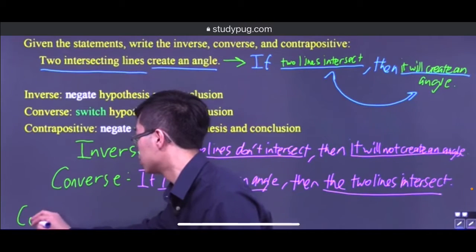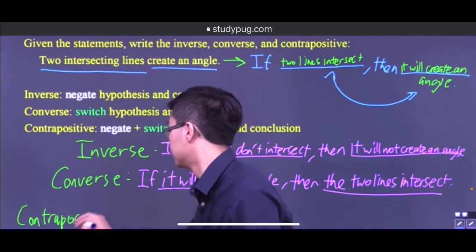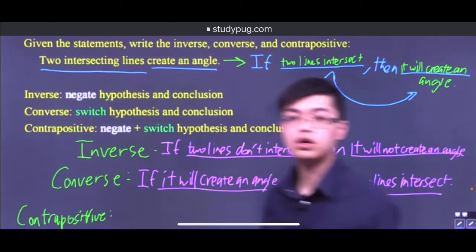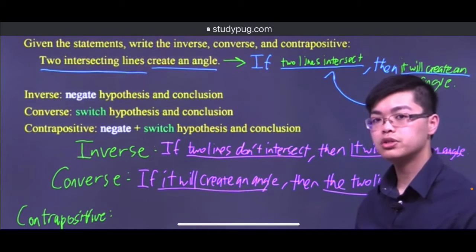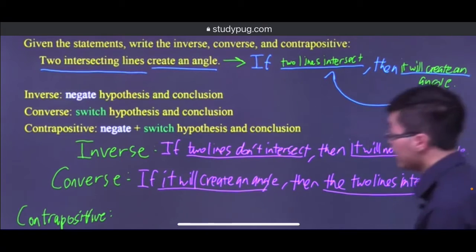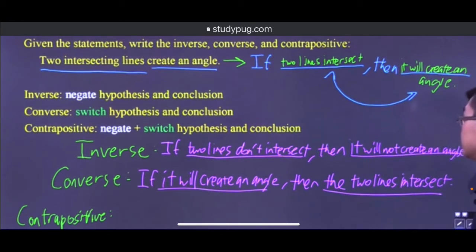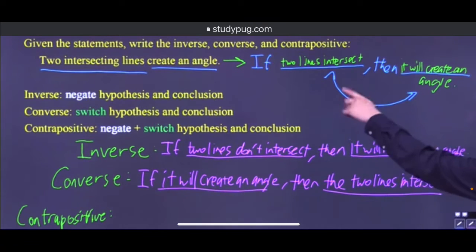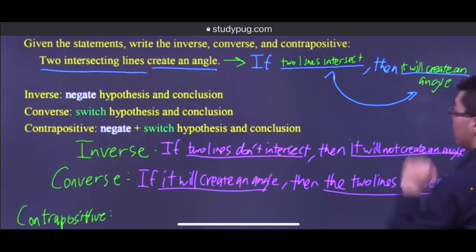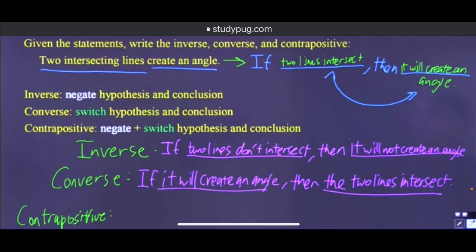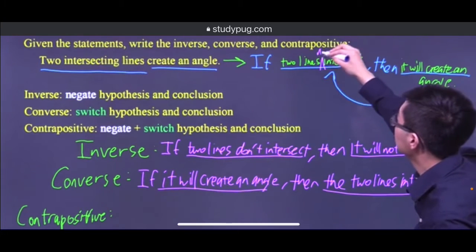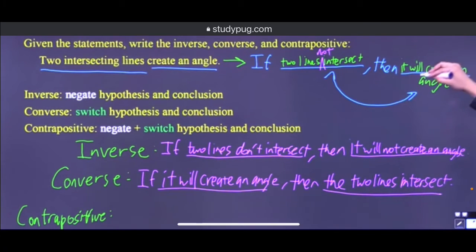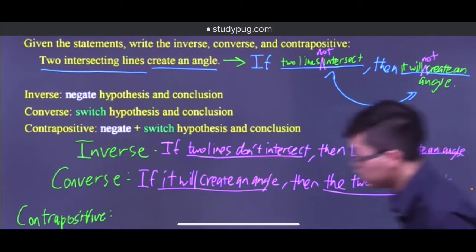Let's go ahead and write our contrapositive. So contrapositive, what does that look like? Well, contrapositive does both things. It does what the inverse does and also what the converse does. So negate and switch at the same time, the hypothesis and conclusion. So here, we're going to switch, like I wrote earlier, but we're also going to negate. So we're going to say two lines intersect becomes two lines do not intersect, and it will not create. So switch and put the nots. So this is what our contrapositive would look like.